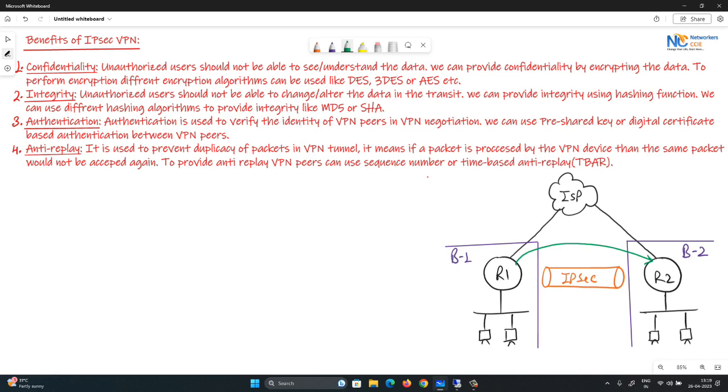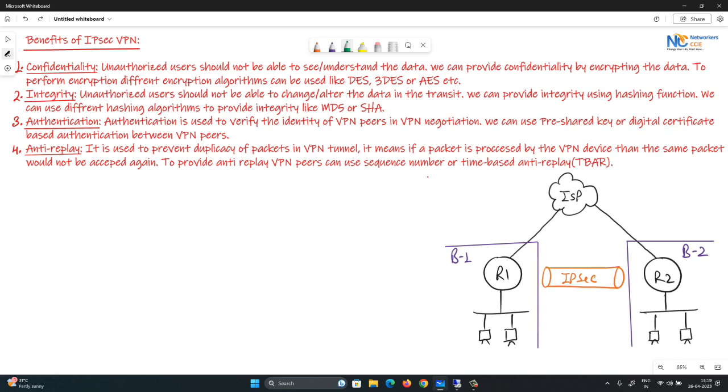So to verify the identity of a VPN peer, the VPN device or VPN router is going to use pre-shared key-based authentication or digital certificate-based authentication. In case of pre-shared key authentication, we need to configure the same pre-shared key on both of the VPN peers. It must match. It will be verified in your VPN negotiation.